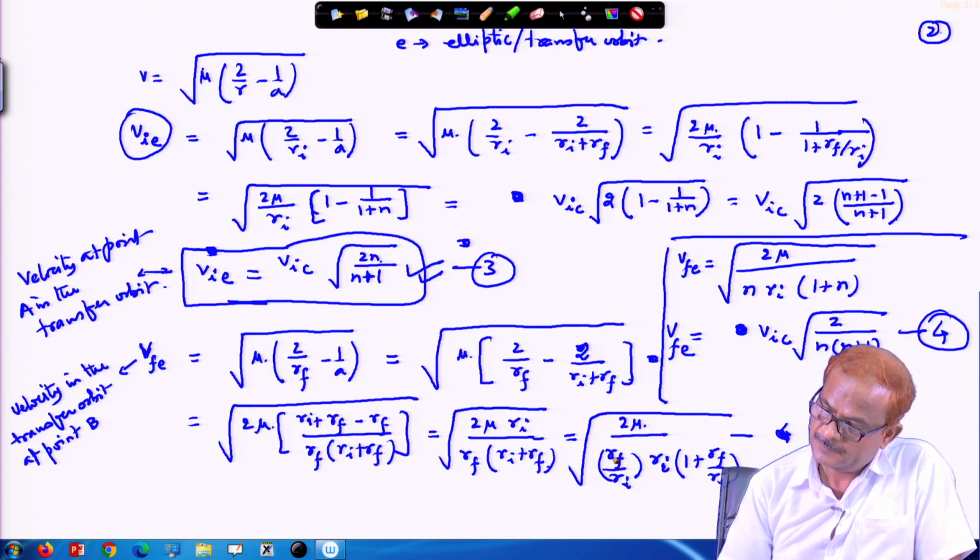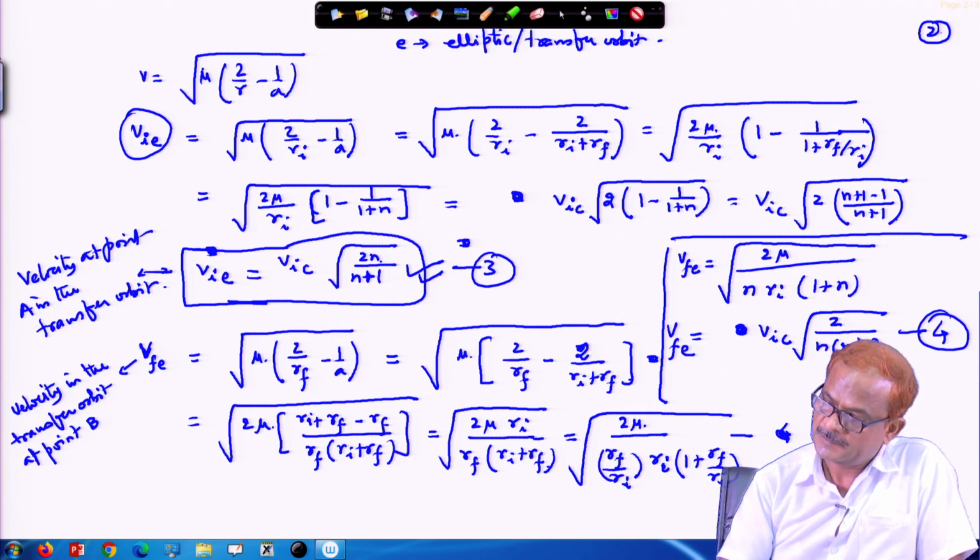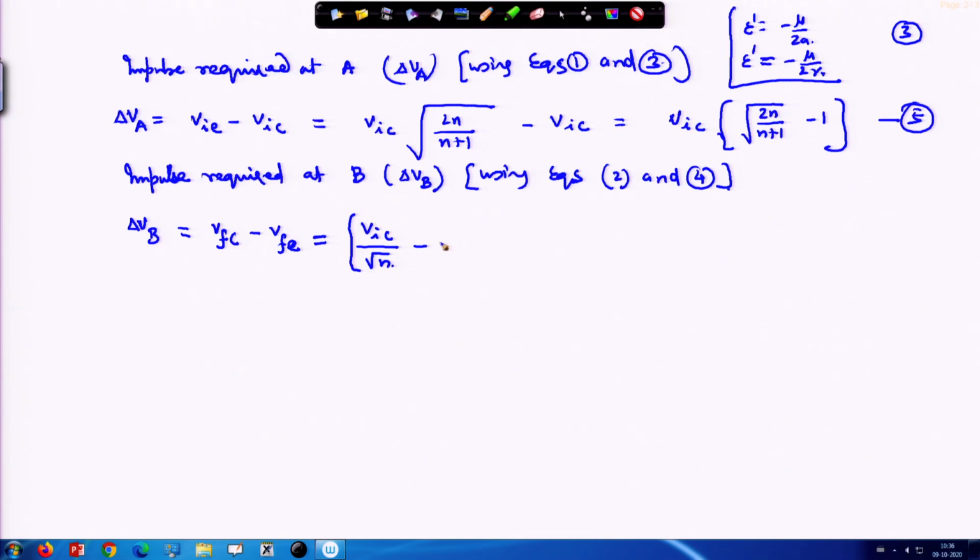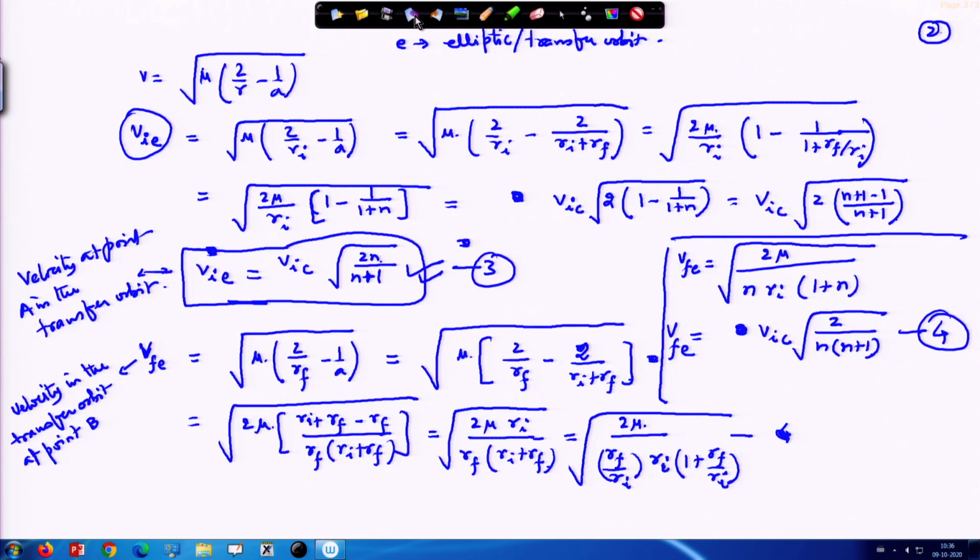Minus V_FE, V_IC times V_IC times under root 2 divided by n times n plus 1.